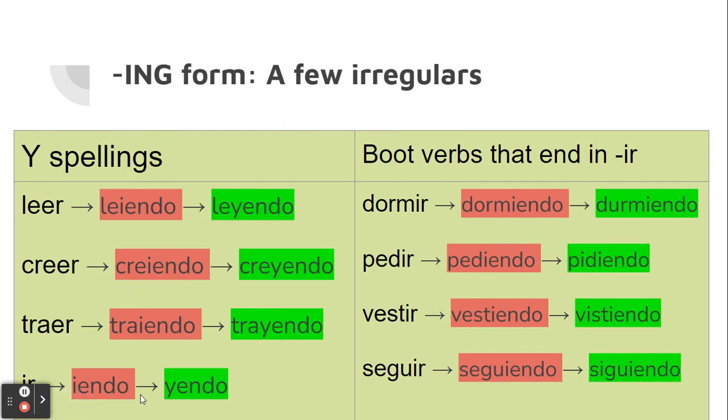Now my boot verbs. Remember, my boot verbs are the ones that have the changes in the stem that are inside the boot. There are certain boot verbs, the ones specifically that end in IR, that whenever you put them into the ing form, they also have some sort of change that takes place in the stem part of the verb. So you wouldn't say dormiendo, you're going to say durmiendo. Pedir pidiendo, vestir vistiendo, seguir siguiendo. These are specifically the ones that are boot verbs that end in IR.